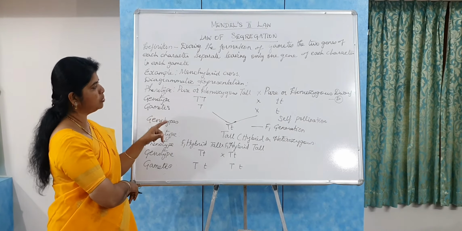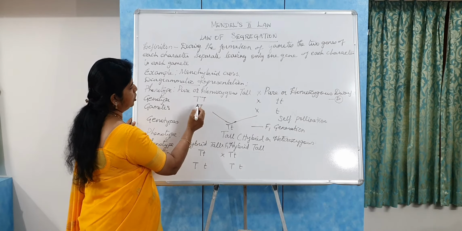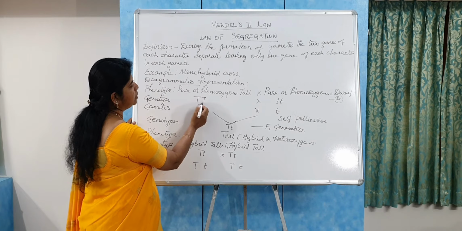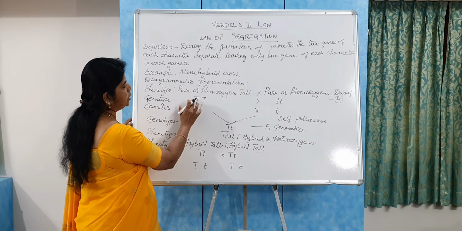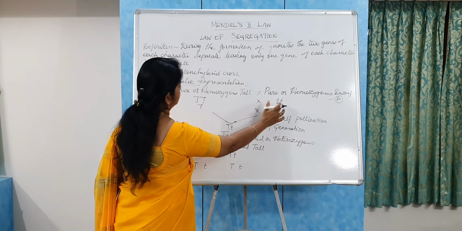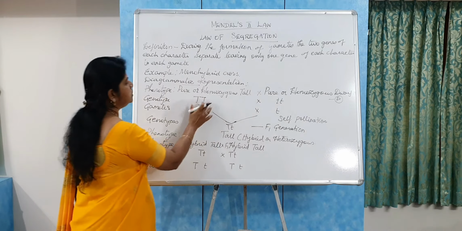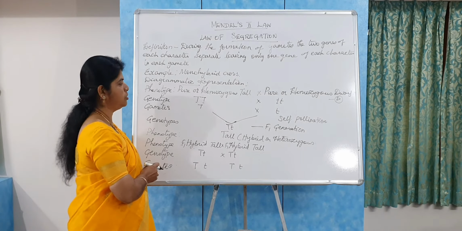So what do you mean by homozygous? For representing pure tall, he denoted both genes with the same letter, that is the dominant T and the dominant T, and the recessive t and the recessive t. So the genes are in the same form, so it is called a homozygous condition.